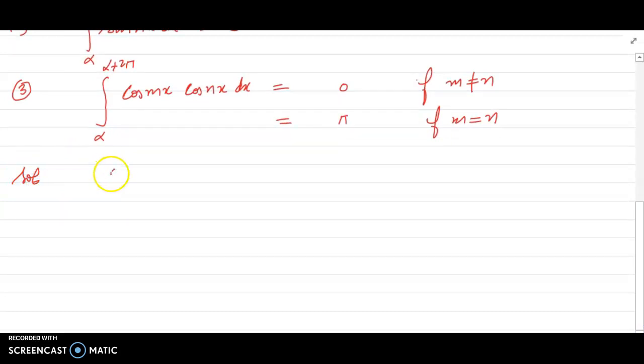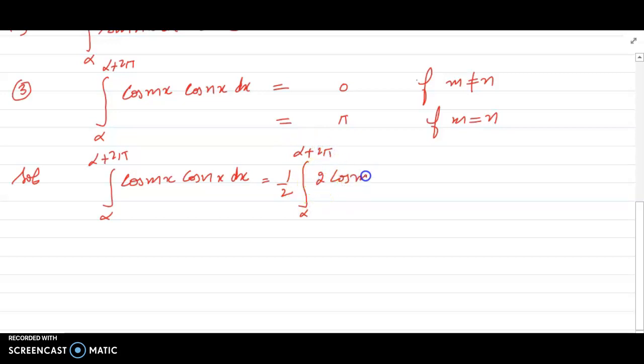Now let's prove this result. Integral from alpha to alpha plus 2 pi of cos of mx cos of nx dx. Multiply the integrand by 2 and divide the same by 2. This will become cos of mx cos of nx dx.